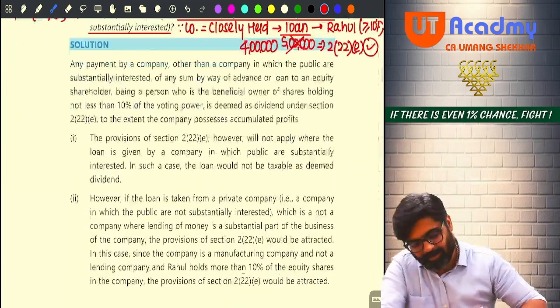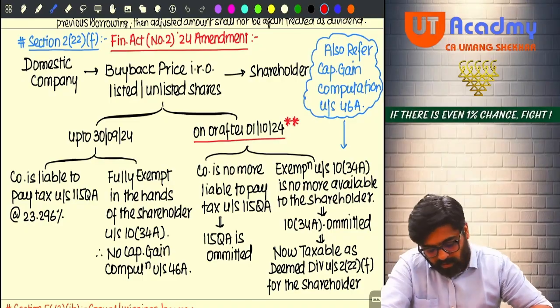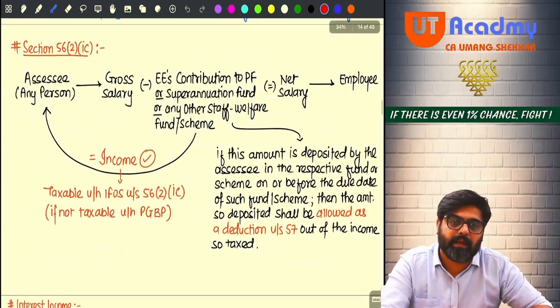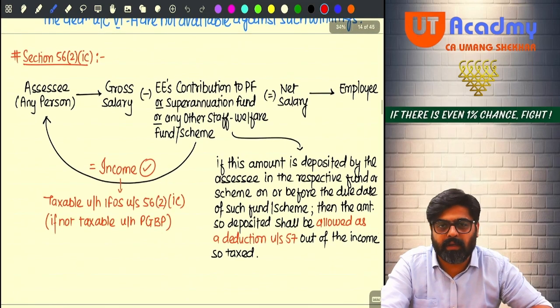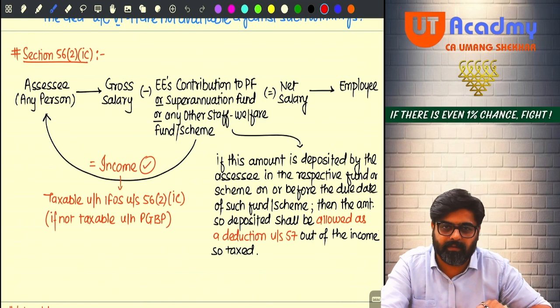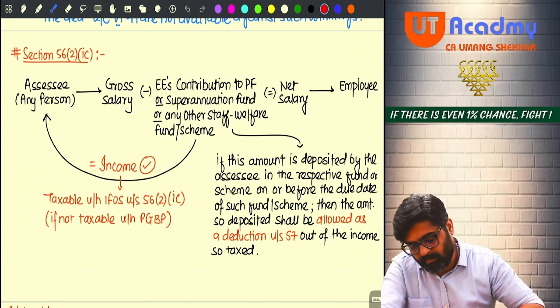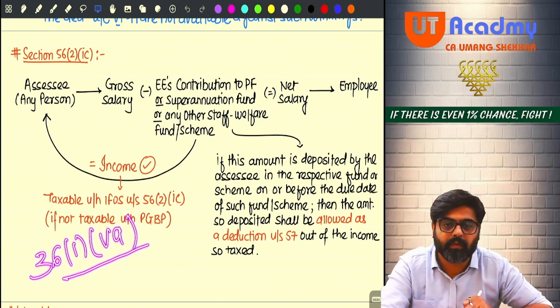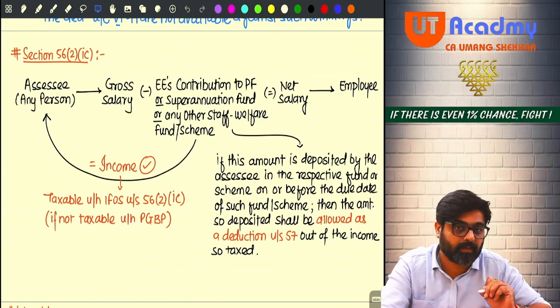Okay. Now, let's move on to the next income. And I don't know whether you will recollect this thing, but we have already done such income under the head PGBP. If you remember, we did this section 36(1)(va).